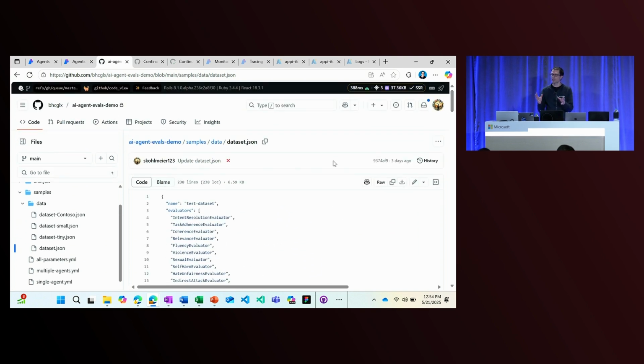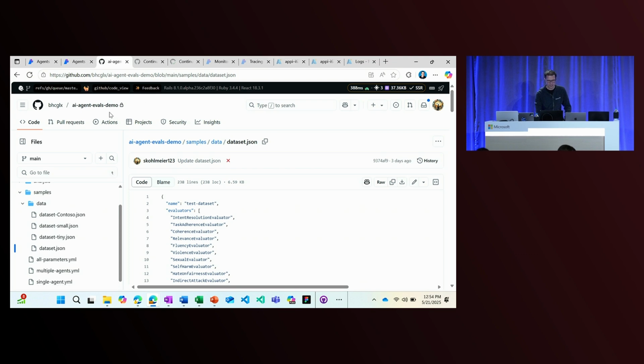And then what I can do from there is every time I commit a change to my agent, or I'm releasing a new version of my agent, in my CI/CD workflows, as I'm committing that change, I can run a batch evaluation on a large data set to make sure that I'm testing the agent before I'm deploying to production.